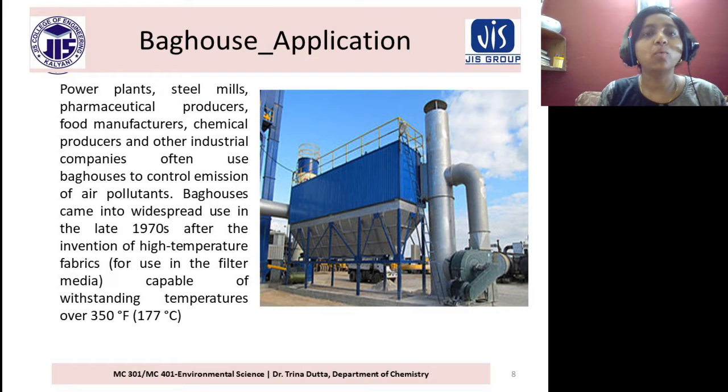Baghouses came into widespread use in the late 1970s after the invention of high temperature fabrics. Basically the filters are made of fabrics, so if they are temperature resistant, then they will be highly useful. They are capable of withstanding 350 degrees Fahrenheit.